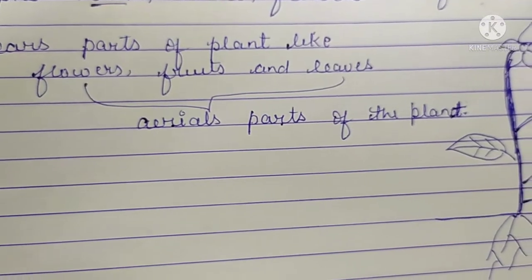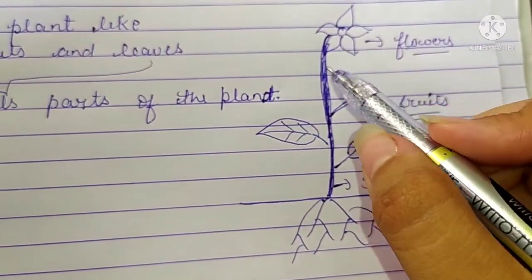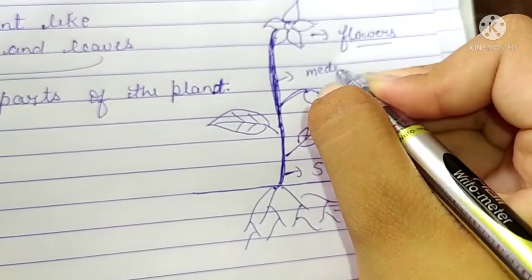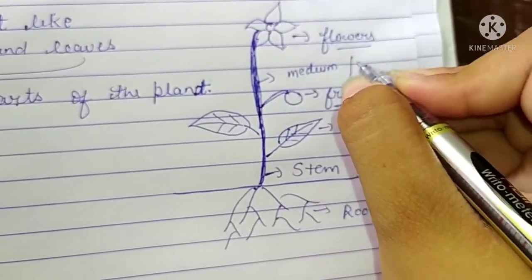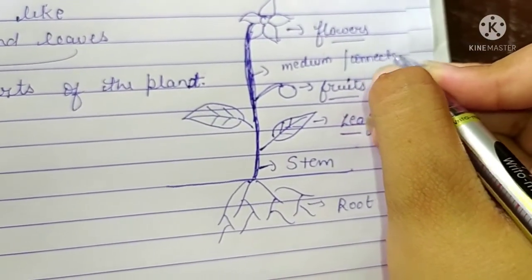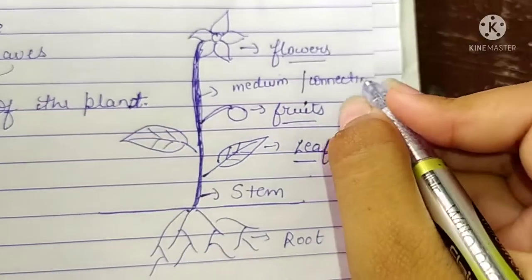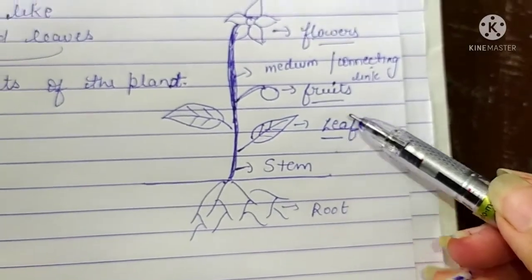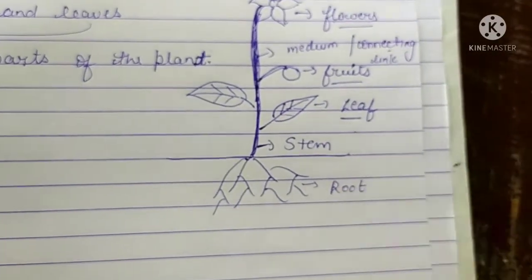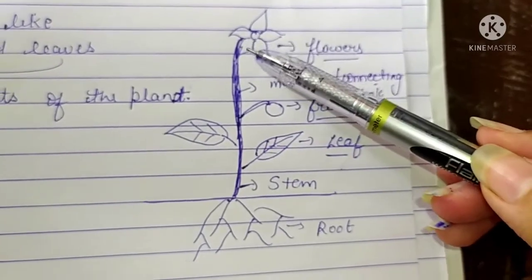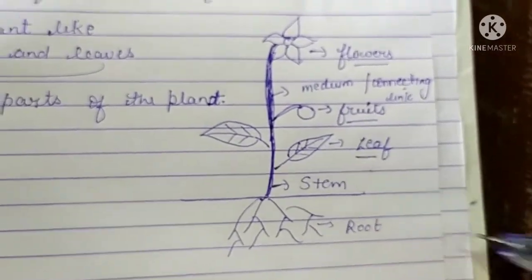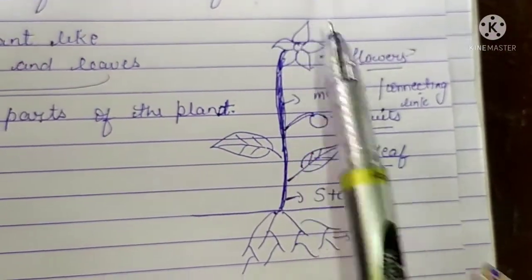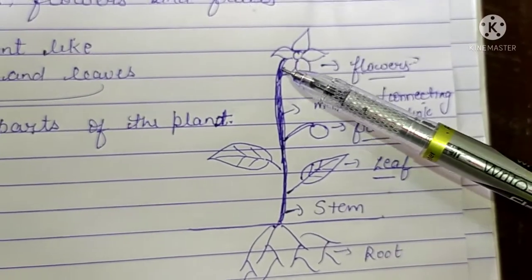Next, you can see clearly that the stem can act as a medium, or we can say a connecting link, between leaf, fruit, flower and root. So the stem acts as a medium which connects other parts of the plant with each other. For example, your flower is connected to the root with the help of the stem.